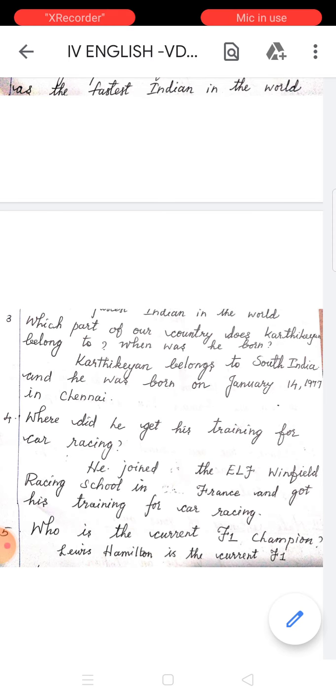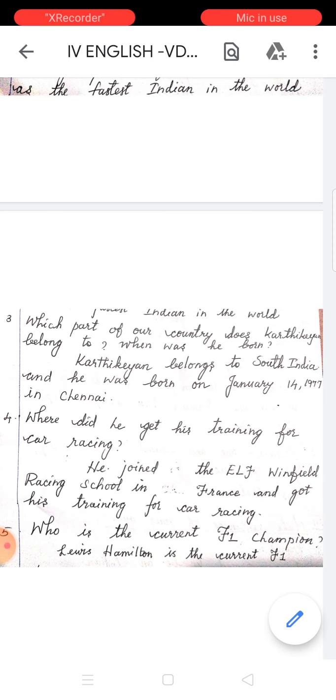Got is the past form. Did plus get, got. I'll repeat. Where did he get his training for car racing? He joined the ELF Enfield Racing School in France and got his training for car racing.